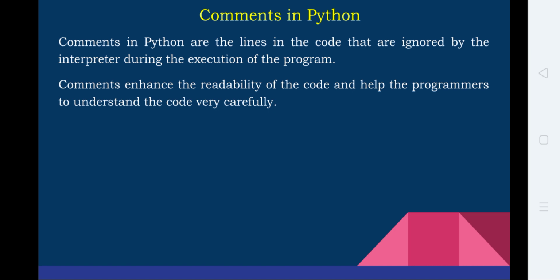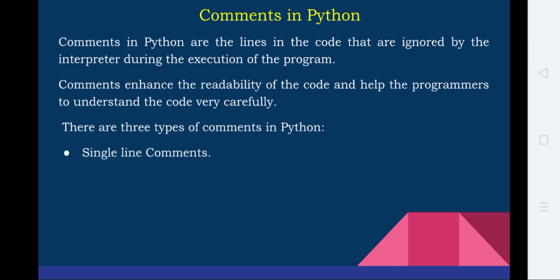In the same way here, for a long program or even a short program, we can divide the program into different parts and comment each part so that anyone can understand what that particular part of the program does. That is the purpose of the comment. There are three types of comments in Python: single line comments, multi-line comments, and docstring comments.